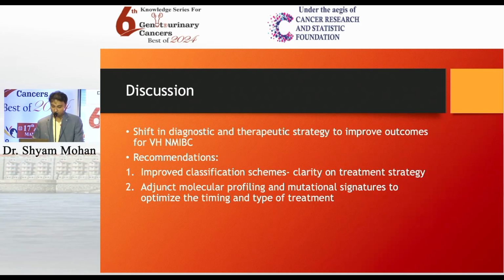So there is a need for a shift in diagnostic and therapeutic strategy to improve outcomes for this variant histology cohort of patients. The recommendations are to improve the classification schemes and to improve the clarity of treatment strategy. Adjunct molecular profiling has shown value in demonstrating the role of neoadjuvant chemotherapy in downstaging the disease. However, further studies are required.